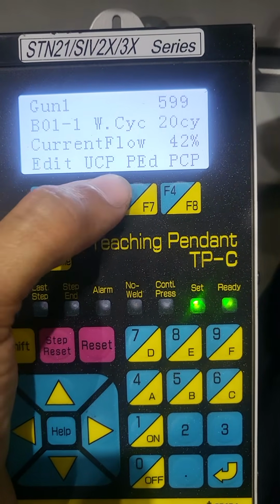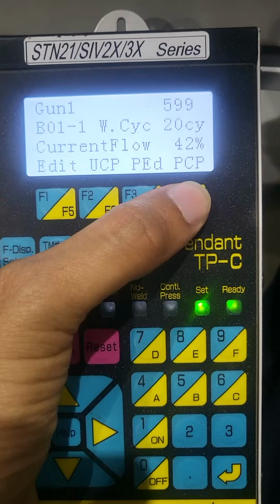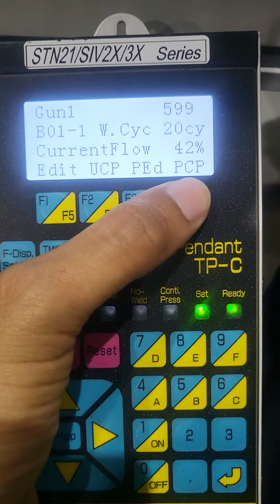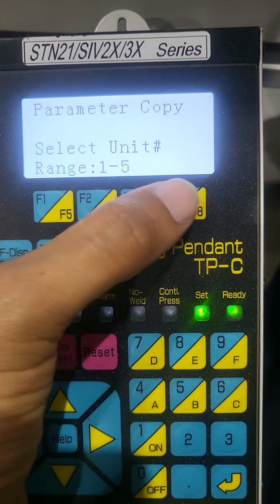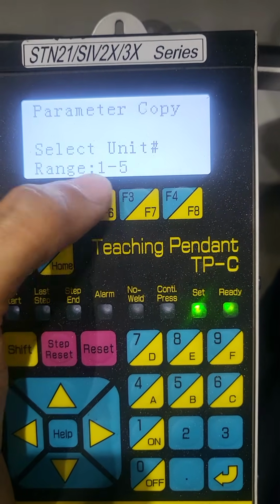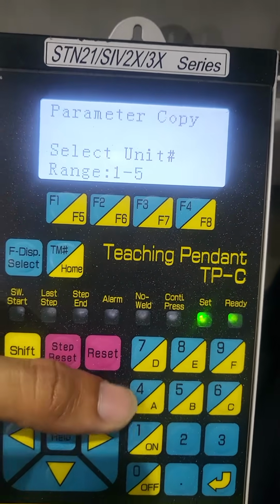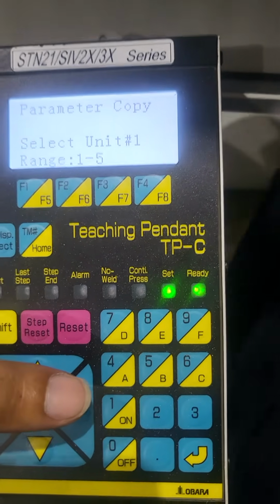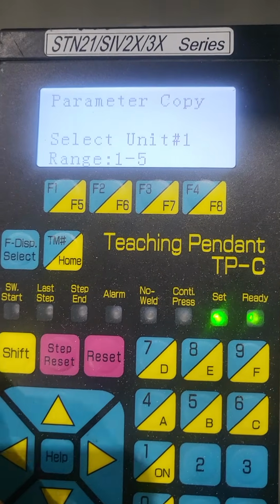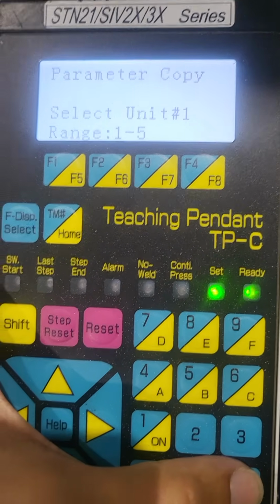You will see here UCP, PED, PCP. So for parameter copy, this one, you should click F4. You should select the range. We will select one. That one is the parameter number or schedule number. Then enter.